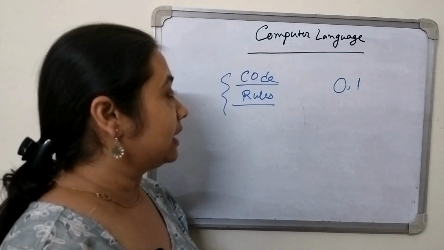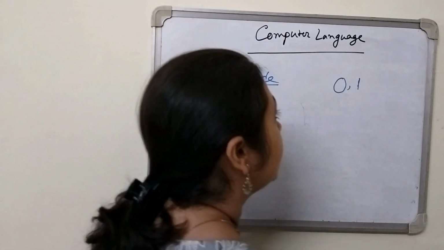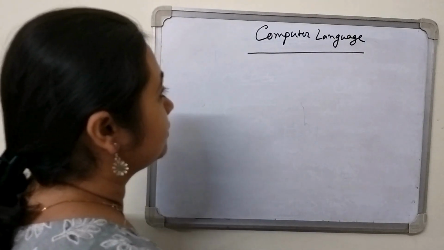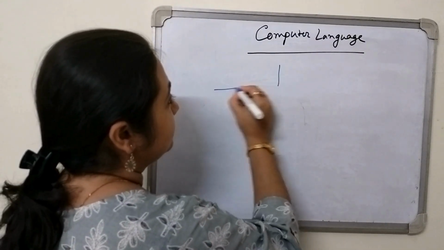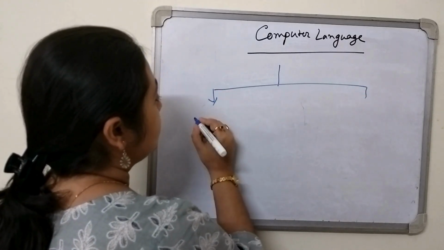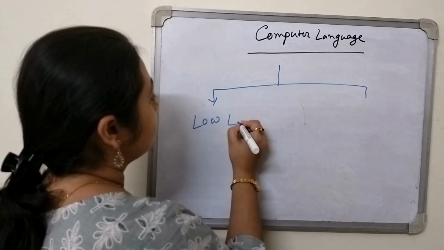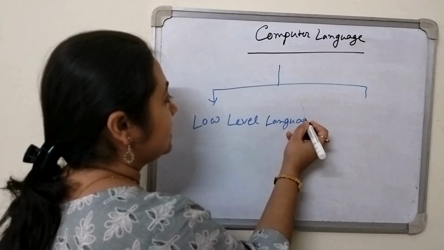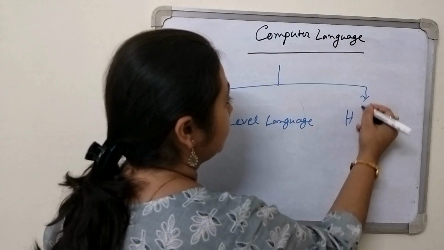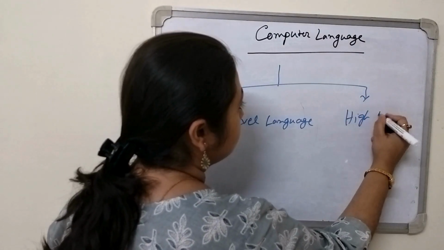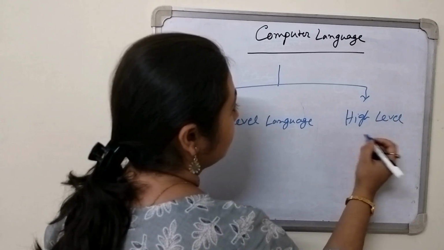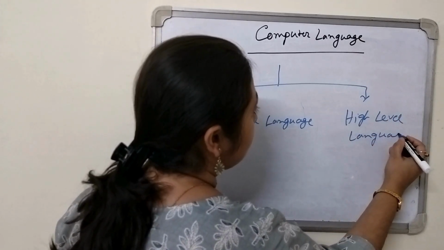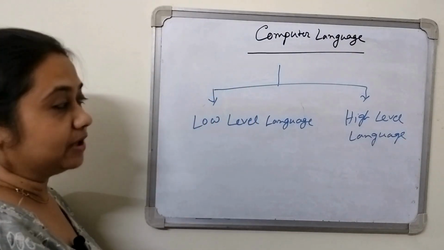According to this, computer language is differentiated into two types. So what are the two types? One is the low level language, and another is the high level language. So what are the two languages we mainly use in the computer? At first it is the low level language, and second is the high level language.